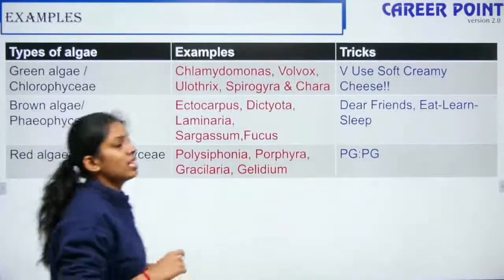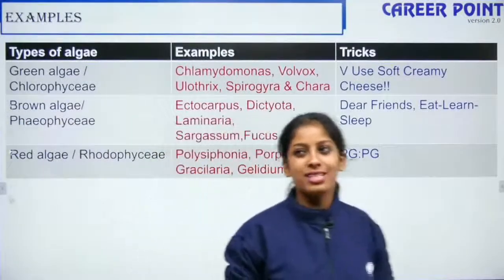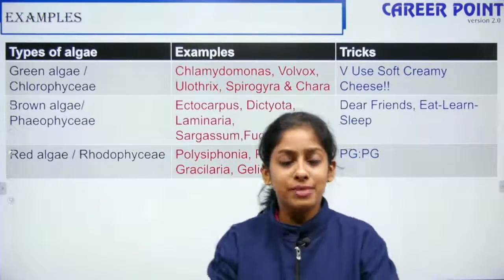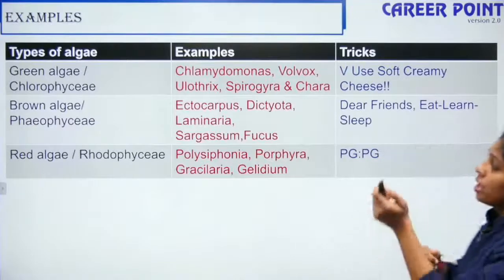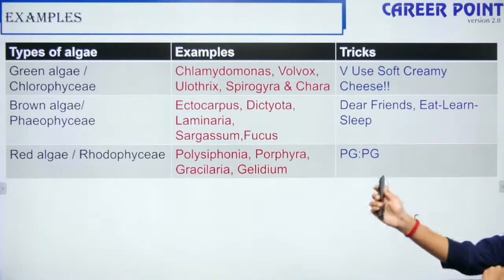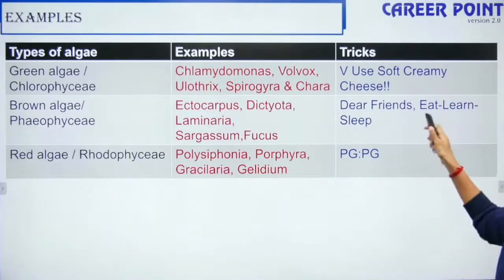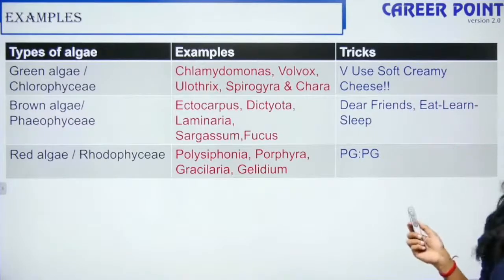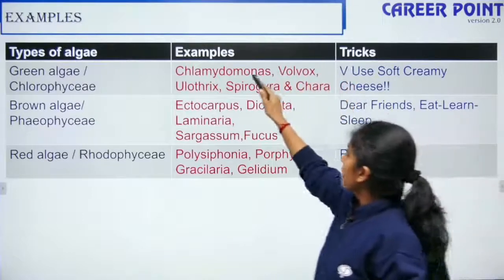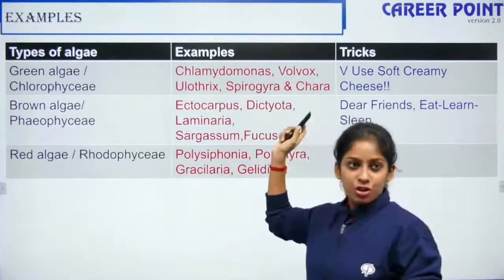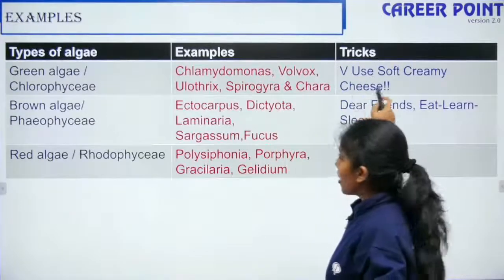So, I have all the examples of the algae here, and there's an easy way to remember all the names here. Okay, so let's see how. Green algae, Chlorophyceae. The example: how do you remember it? We use soft creamy cheese, right? So, this includes your Chlamydomonas, your Volvox, your Ulothrix, Spirogyra and Chara, right? So, this is how you remember.